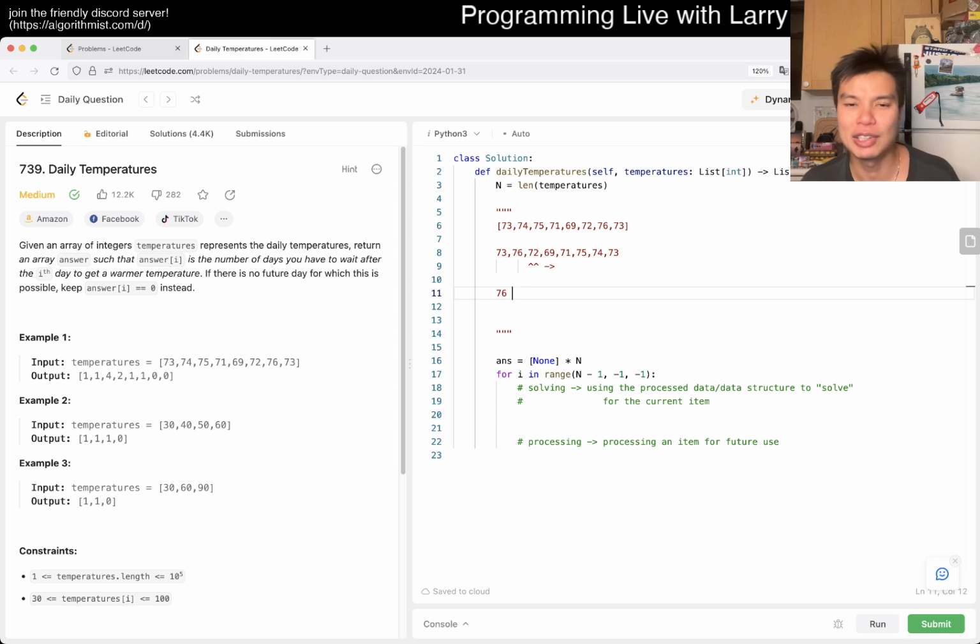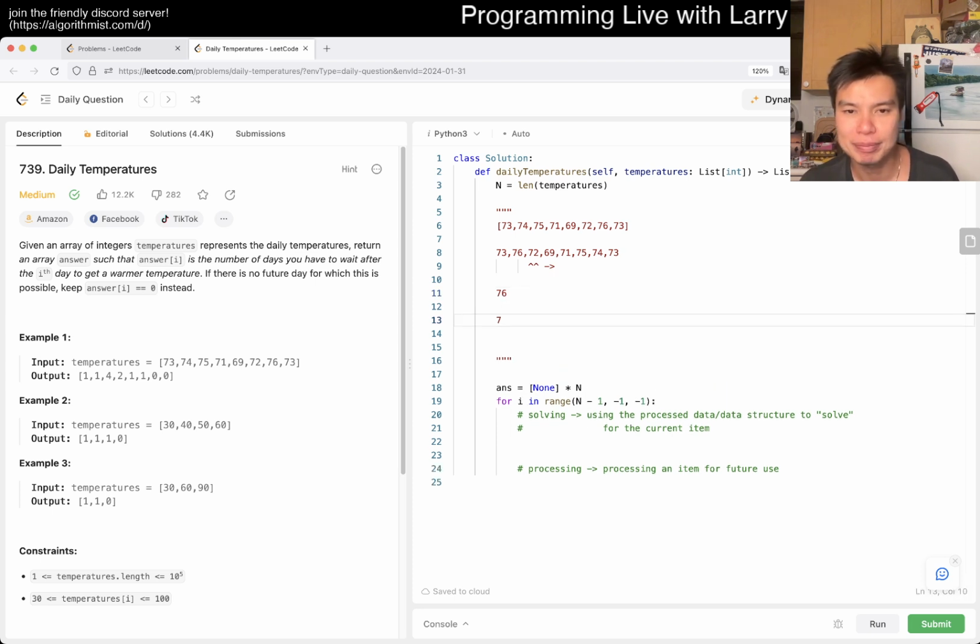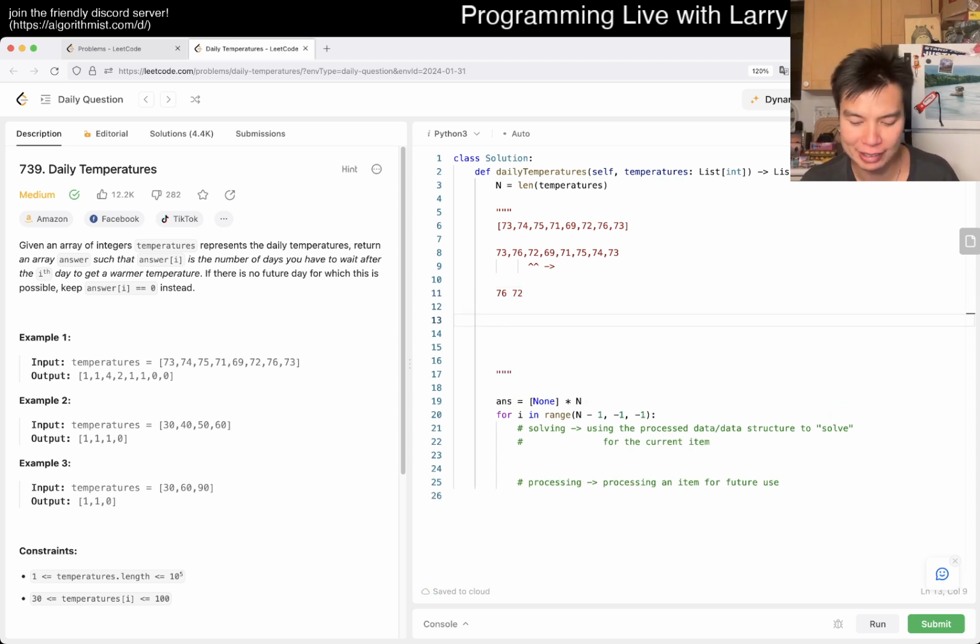Right? And 72, we have the same thing. Okay, 72, the answer is 76, as we said before, because 76 is the next number. We should keep track of the index and stuff like that, but we'll worry about it in the actual coding. So 72, right? And then now, again, we have a few cases, right?